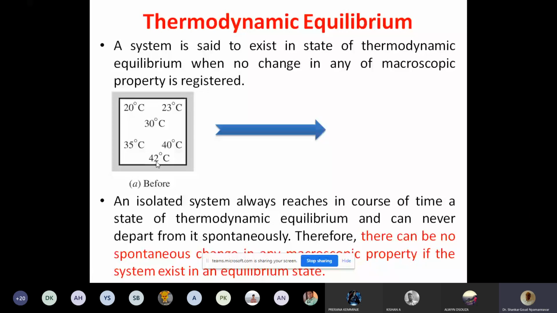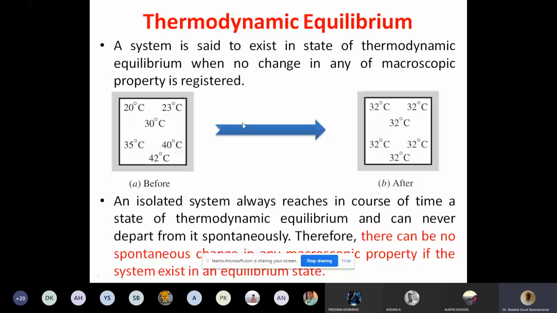So if there is a system like this, if you give sufficient time, what will happen? An isolated system will always tend to attain equilibrium. There is no equilibrium here, right? Temperature is varying. Macroscopically, I find that temperature is different here, different here, different here. But if you give sufficient time, after some time, it will be equal everywhere.